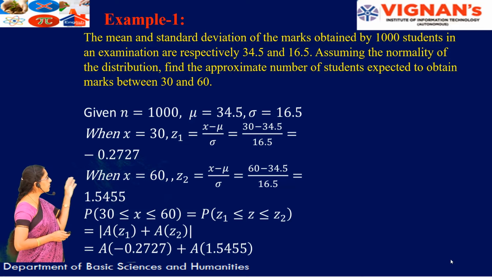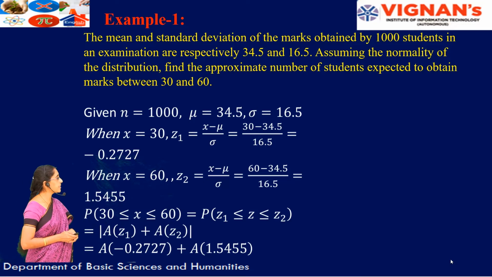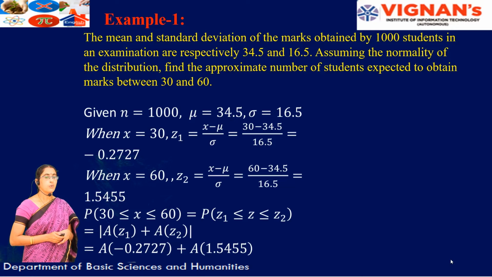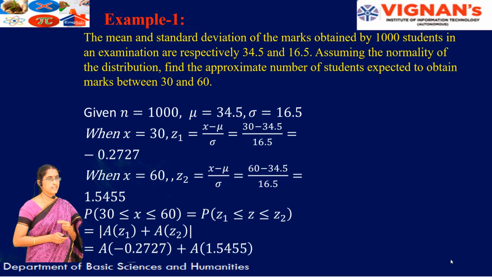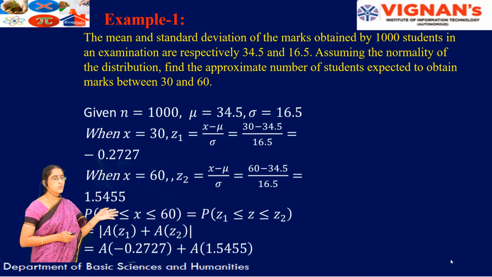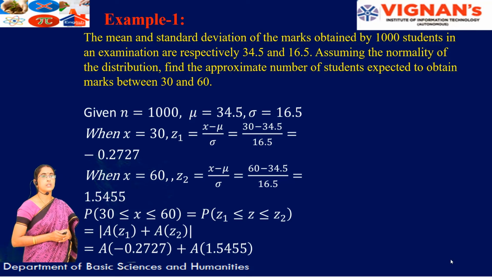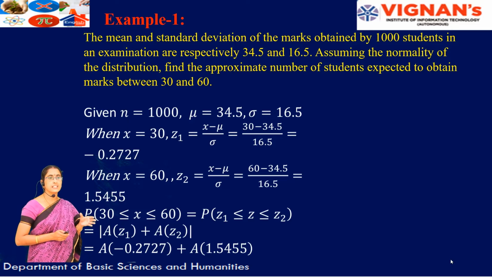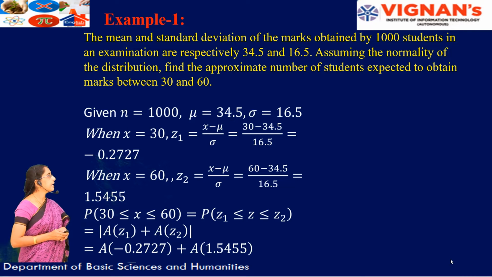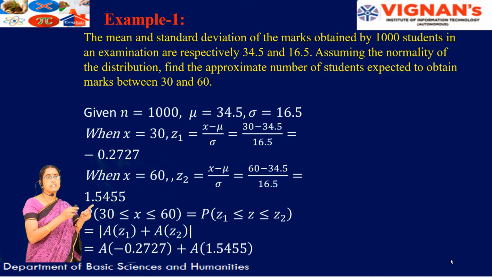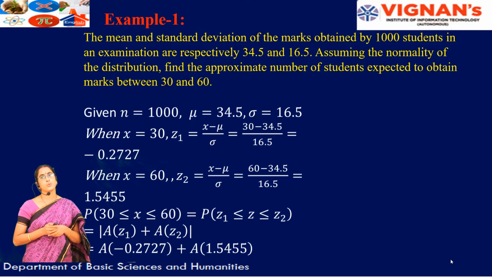If you move to the solution part here, n represents the total number of students, that is 1000, mu equal to 34.5 and sigma equal to 16.5. Now find the number of students expected to obtain between 30 and 60, that is, the probability of 30 less than x less than 60. Our z is the standard normal variate, given by z equal to x minus mu by sigma. Here 30 and 60 are the two random variables, so x1 equal to 30 and x2 equal to 60.